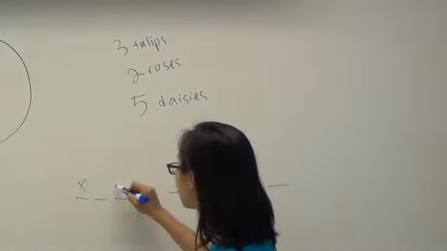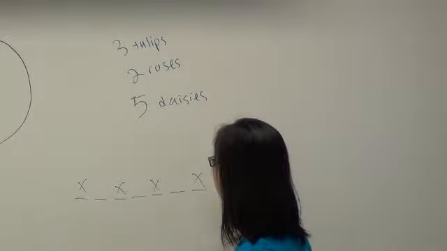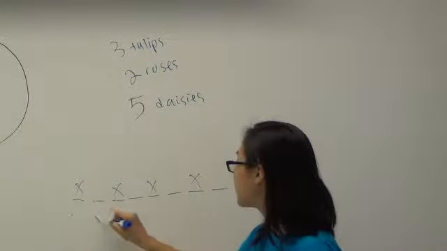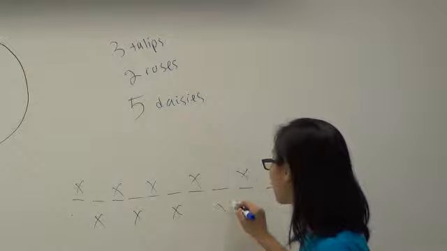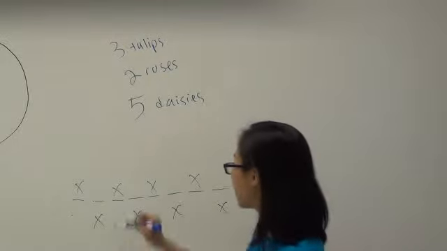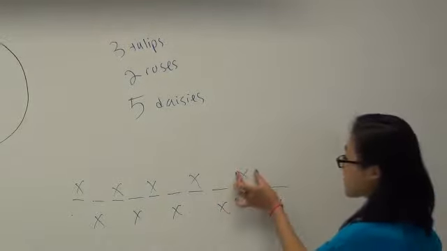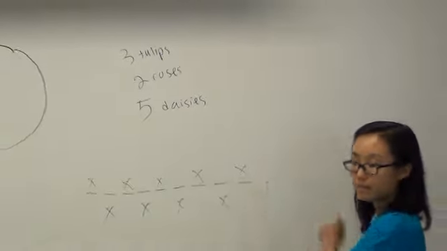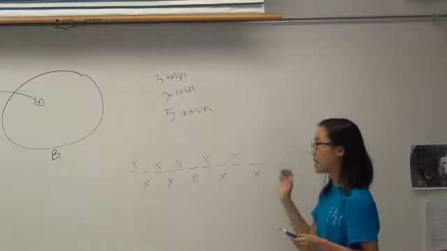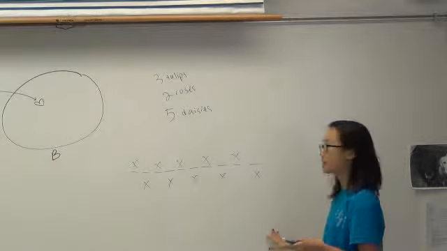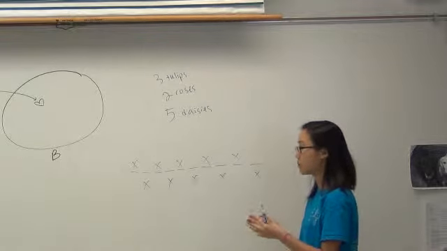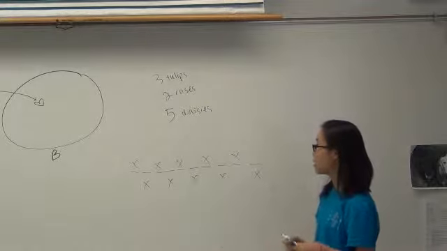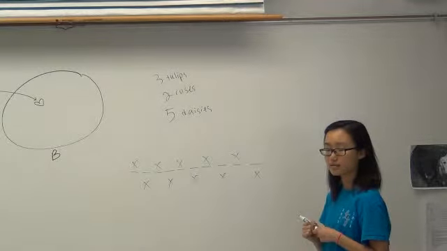Right, so we can have 1, 2, 3, 4, 5. But what if, instead of planting this daisy here, I plant it here? That also works, right? So we could try listing the possibilities because the daisies cover up half the flower bed, but there's an easier way to do this with the bijection.